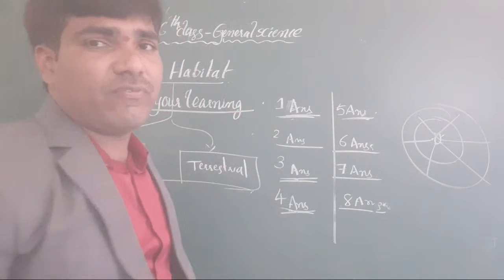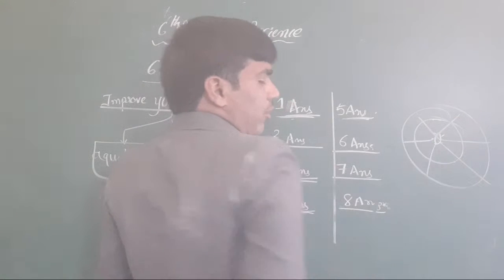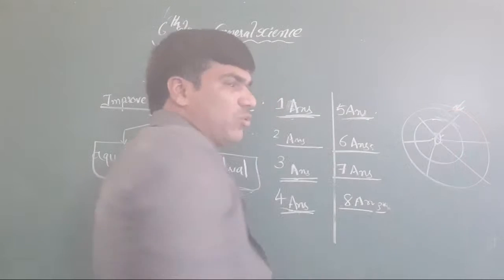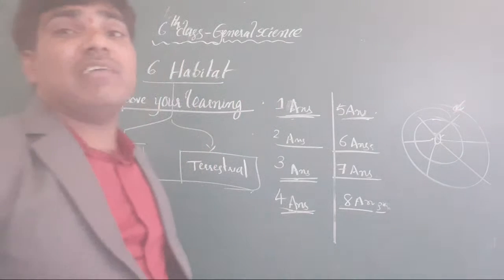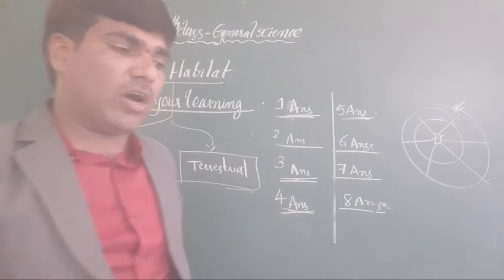Then it is also food. Any insect may enter into this web and it will be easily caught. In this way you have to explain.